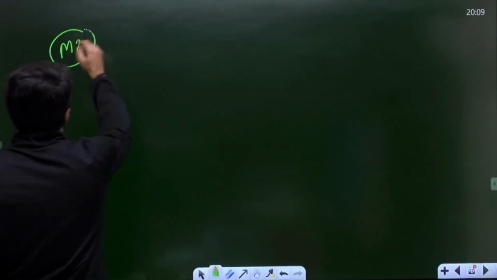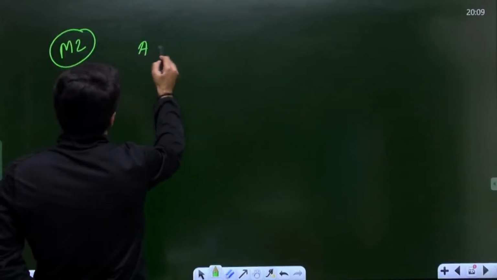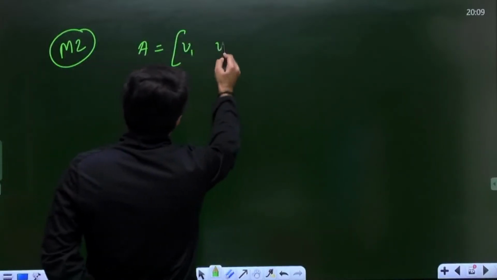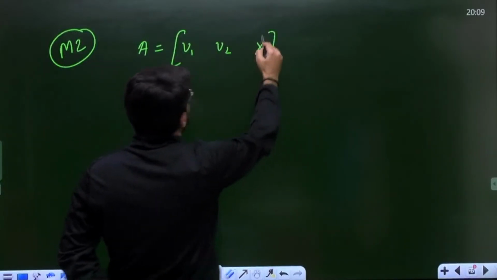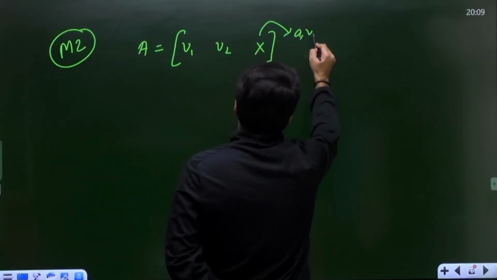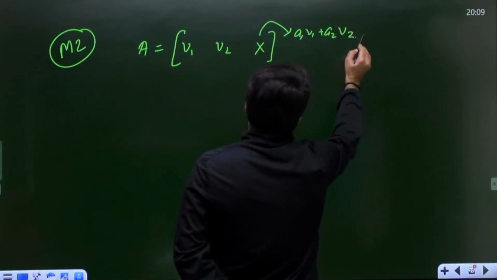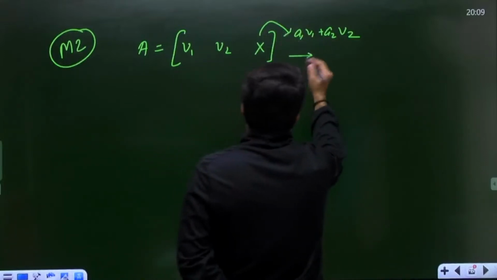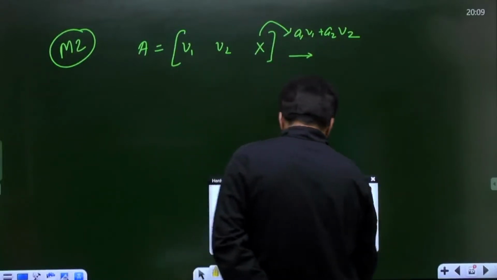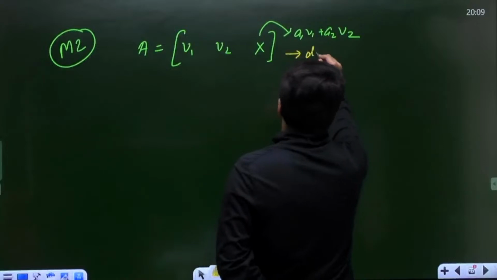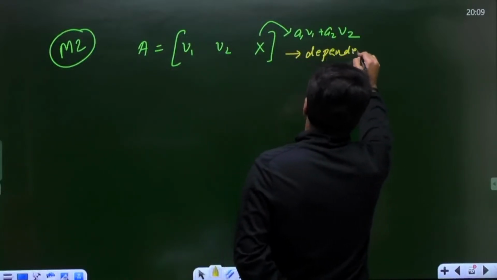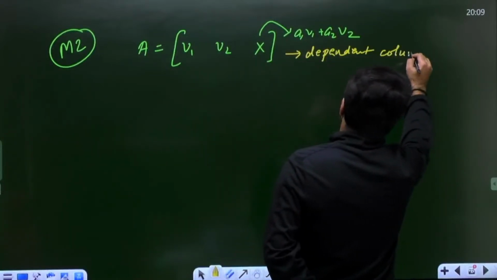Okay, second way, method number 2. Again form the matrix with the given vectors V1, V2, X. But what is X? X is A1 V1 plus A2 V2. That means there is a matrix having dependent columns.